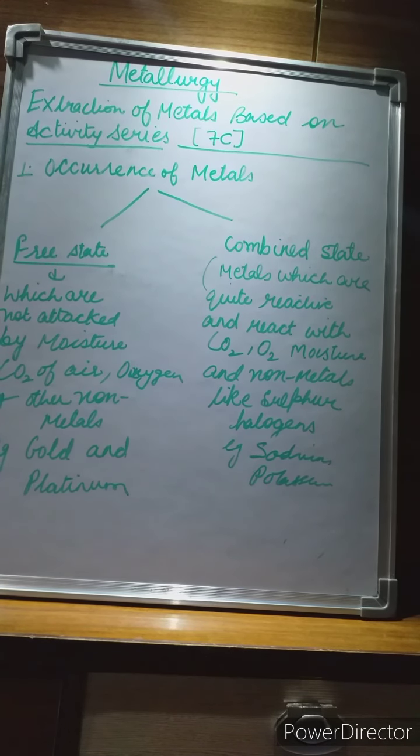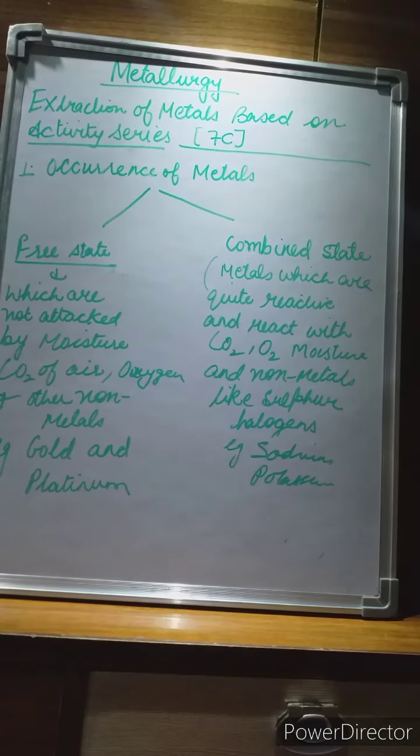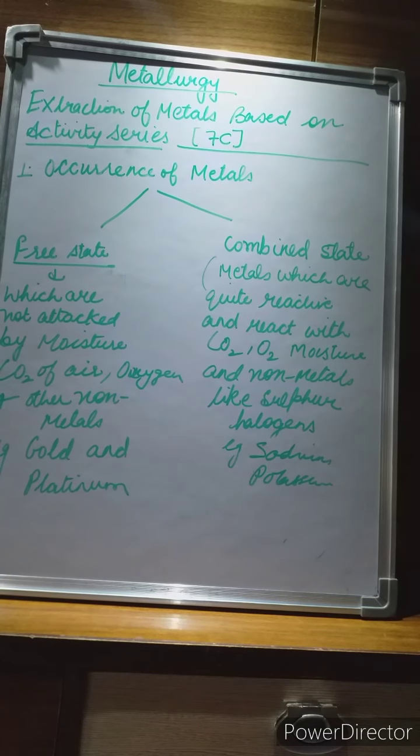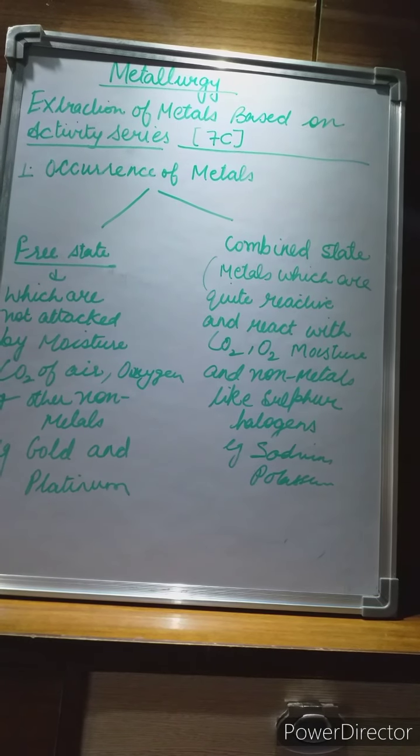For example, sodium and potassium mainly occur as their chlorides, calcium and magnesium as carbonates, aluminium as its oxide, and zinc, lead, copper, mercury and silver are found as sulfides.